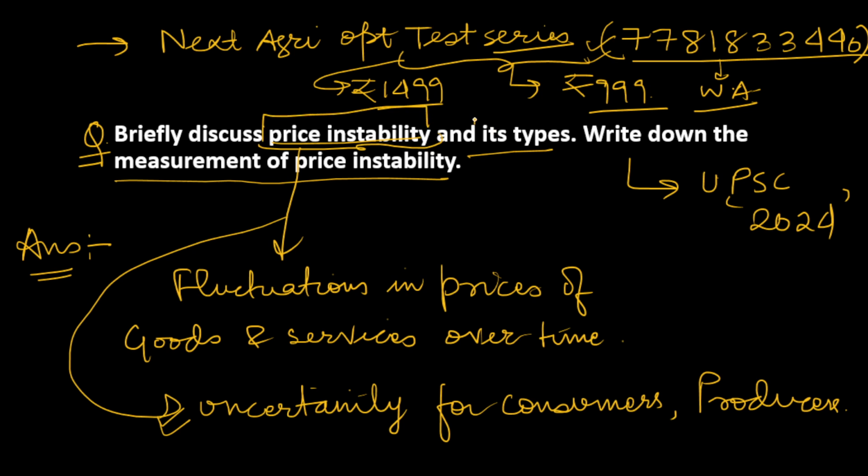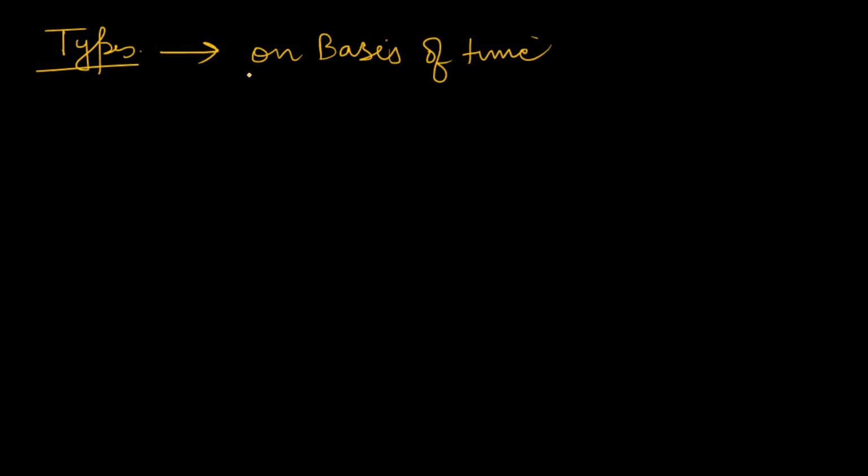Now moving ahead, we will discuss the types of price instability. First of all, we will discuss the types on the basis of time, that is, for how much time the price instability is persisting.